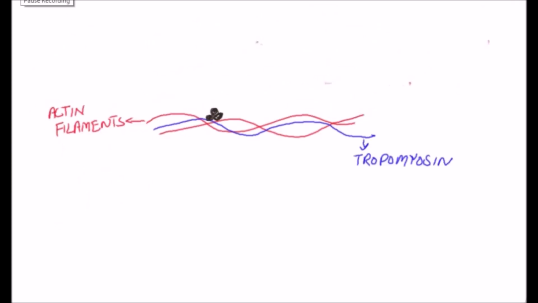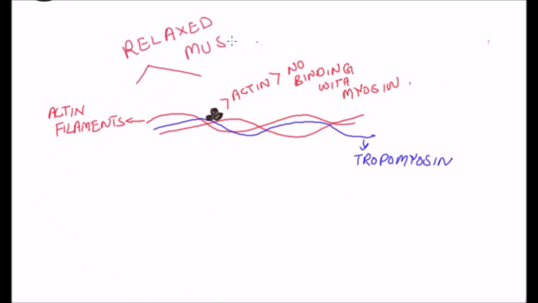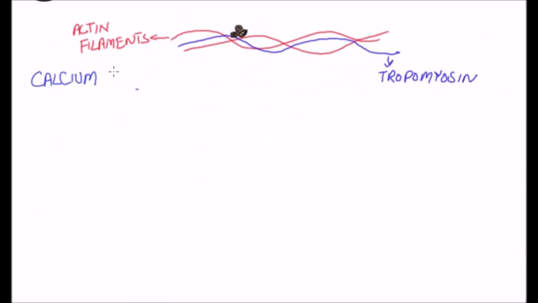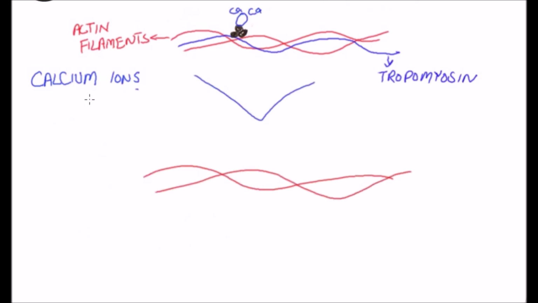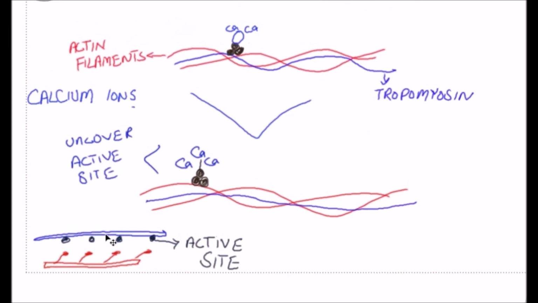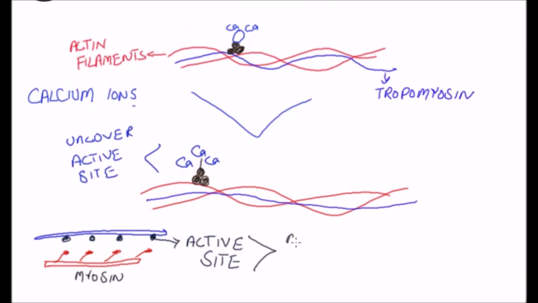If the troponin-tropomyosin complex is added to the actin filaments, the binding between the myosin and the actin does not take place. So the active sites on the normal actin filaments of the relaxed muscle are inhibited by the troponin-tropomyosin complex. In the presence of a large amount of calcium, calcium ions bind with the troponin C molecule. The troponin complex undergoes a conformational change that pulls on tropomyosin and moves it deeper into the groove between the two actin strands, which uncovers the active sites of the actin, thus allowing these active sites to attract the myosin cross bridge heads and cause contraction of the muscle.